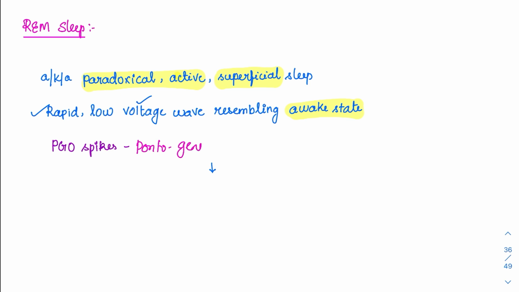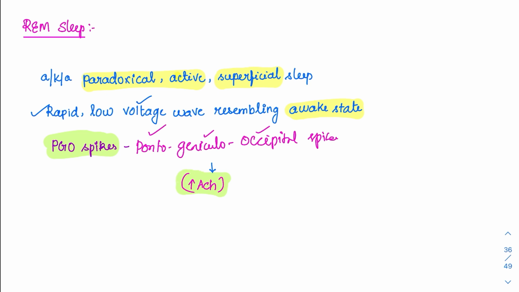pontogeniculo occipital PGO spikes. It is happening in the pons, geniculate nucleus, occipital regions. That's why it is called pontogeniculo occipital spikes. And it is due to the increased activity of ACH, that is nothing but acetylcholine. So this could be a potential MCQ. PGO spikes and ACH is the major reason for it. So this is the REM sleep.